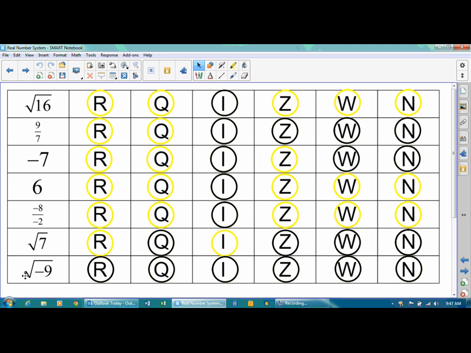If the negative was on the outside, we could, but on the inside, we can't. Because in order to take the square root of a number, it has to be the same number times itself. But in order to get a negative 9, we'd have to do positive 3 times negative 3. Well, that's not 3 times 3, or negative 3 times negative 3. And so the answer to this one is none of them.